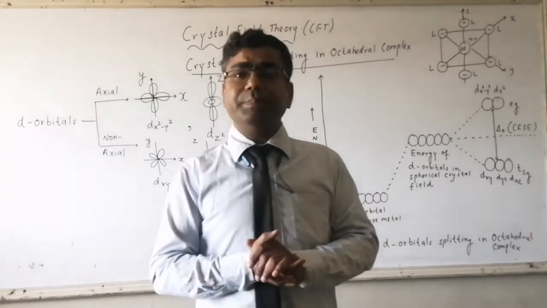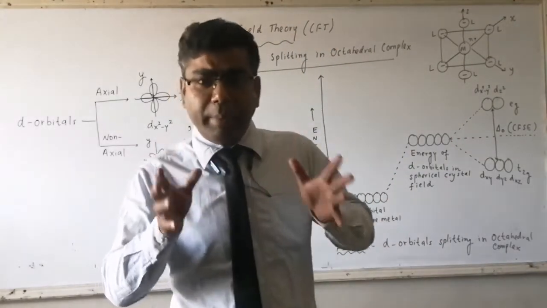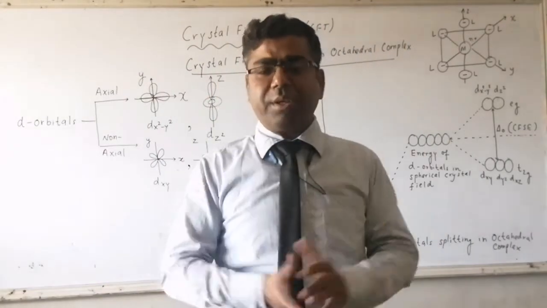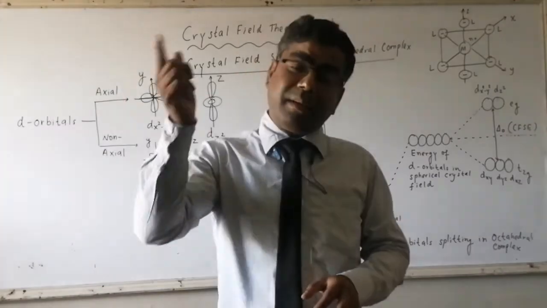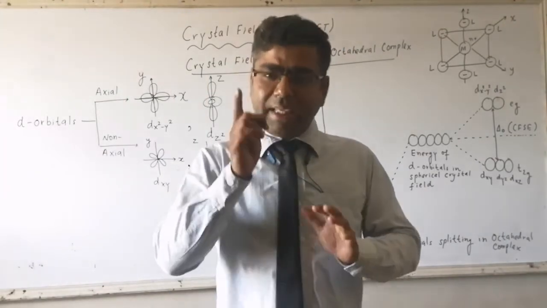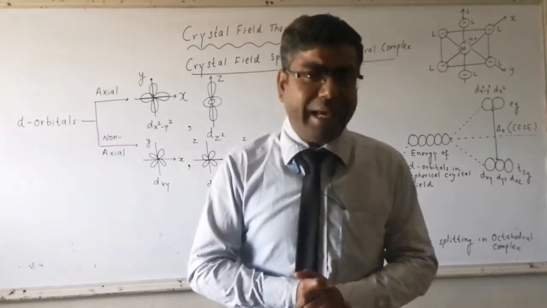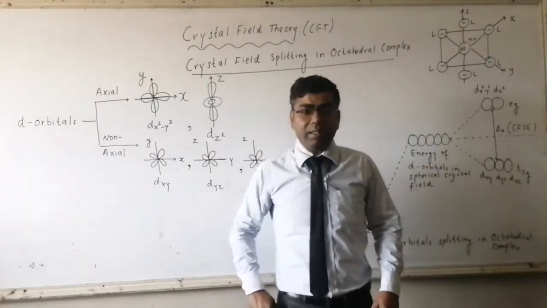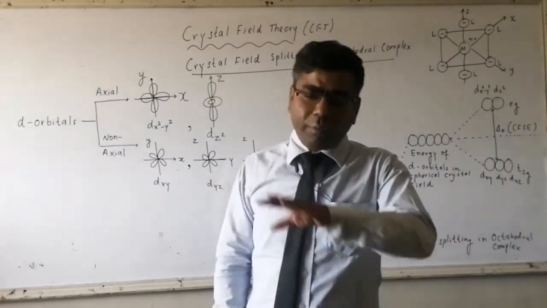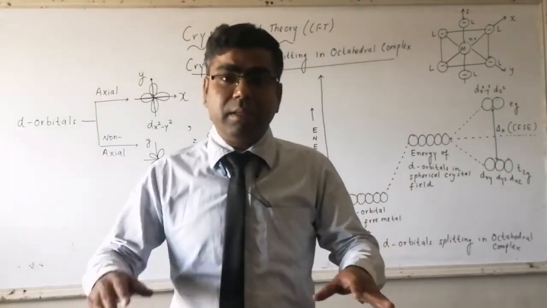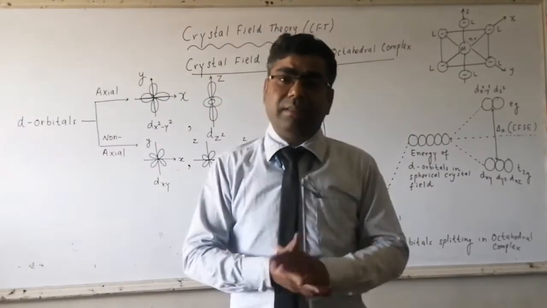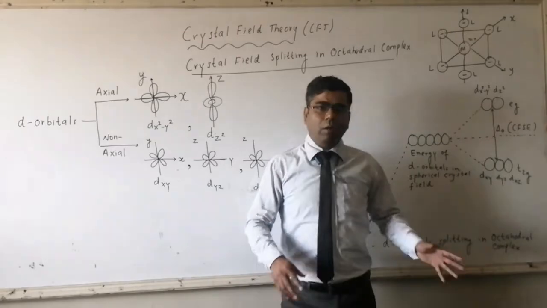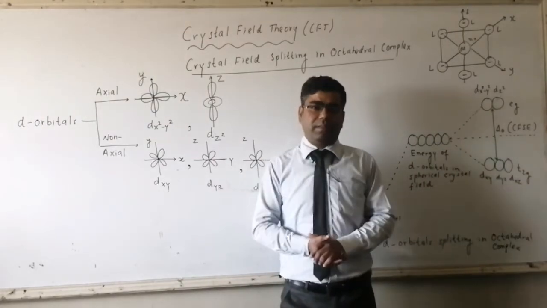So definitely the d orbitals present in between the axes will feel more repulsive interaction, as a result of which, in a tetrahedral complex, the energy of T2G will increase and the energy of EG will decrease, because the ligands are approaching not from the axis but from in between the axes. So in a tetrahedral complex, this splitting pattern will be just reversed.